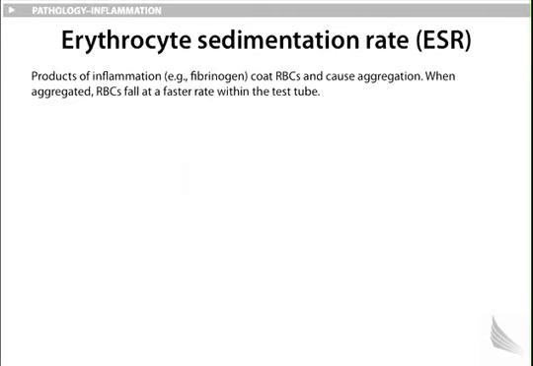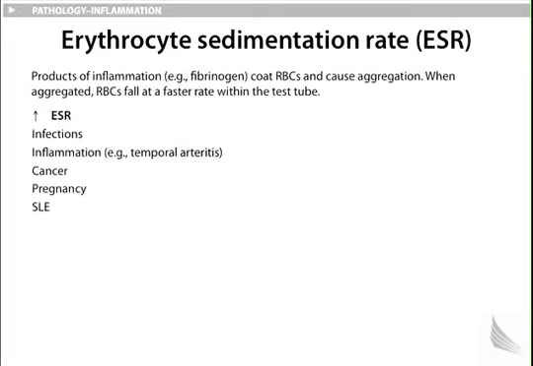Erythrocyte sedimentation rate, ESR. Products of inflammation, for example fibrinogen, part of the coagulation cascade or platelet plug formation, coat the RBCs and cause aggregation. When aggregated, RBCs fall at a faster rate within the test tube, in the process of centrifugation. Conditions with increased ESR include infections, inflammation such as temporal arteritis, cancer, pregnancy, systemic lupus erythematosus.